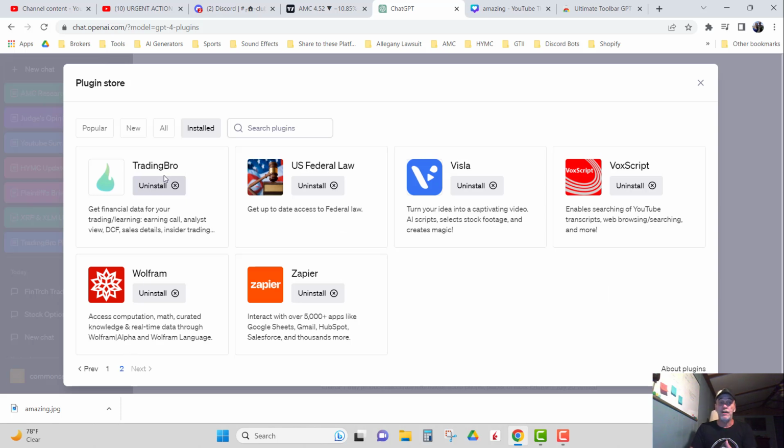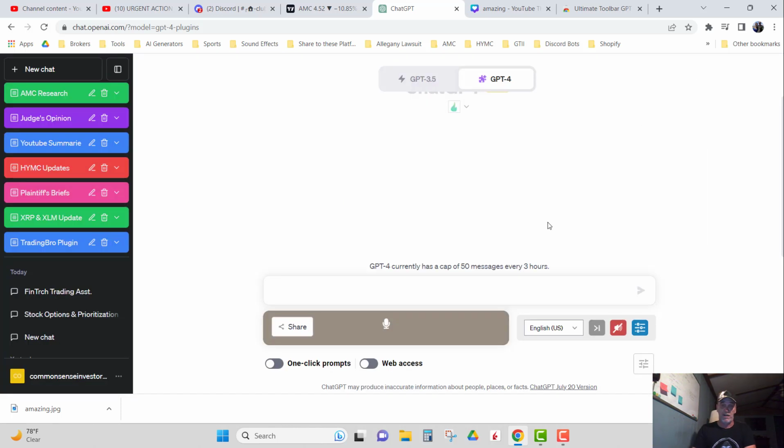Then I got Trading Bro, which is what we're going to talk about. You can research U.S. federal law. I've got that one installed. I can have it create its own video for me. And I can research videos on YouTube with this one. And the Wolfram is an amazing, never wrong mathematical plugin. But Trading Pro is what we're talking about, okay? So I want to know about Trading Pro. Well, I've already started a Trading Pro folder.